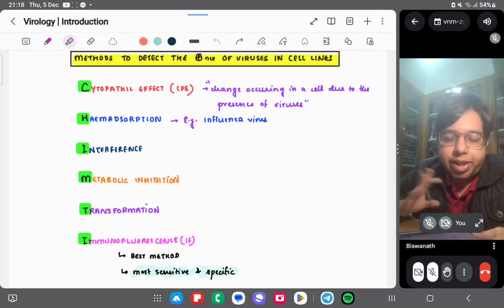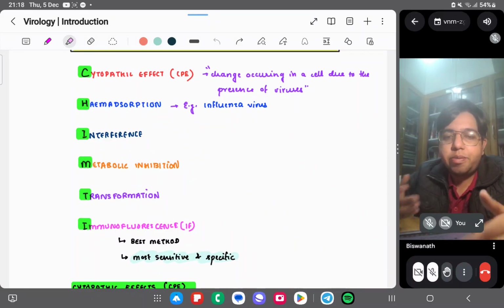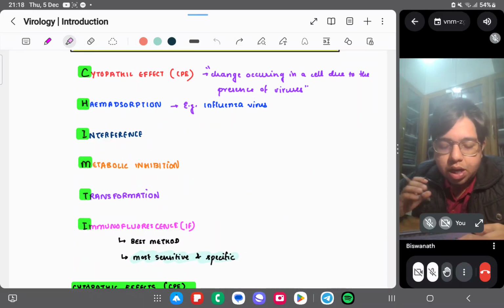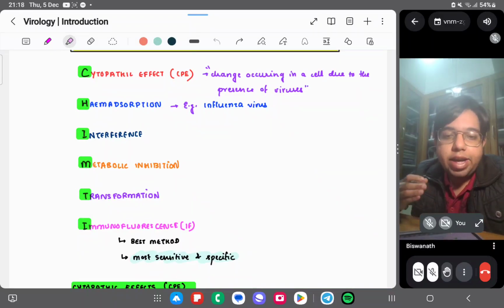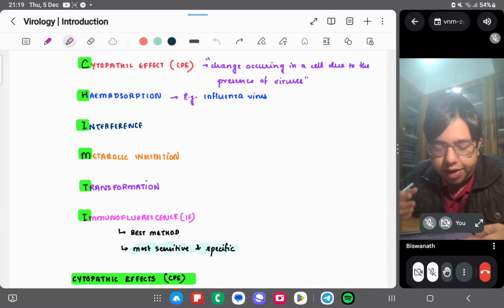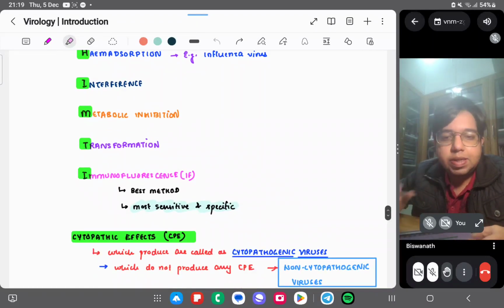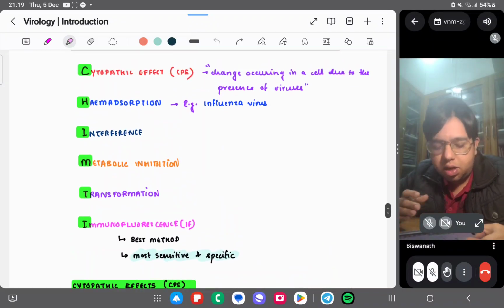We'll discuss the different types of cytopathic effects, like grape cluster formation, now. Heme adsorption: the influenza virus shows heme adsorption. Viral interference: viruses tend to interfere with the host machinery, right? So viral interference, metabolic inhibition, transformation, and immunofluorescence. Immunofluorescence is the most common method, right? Most sensitive and specific. All these are there.